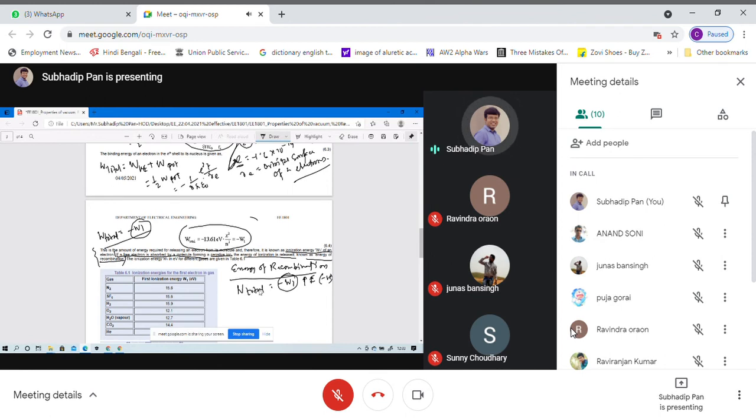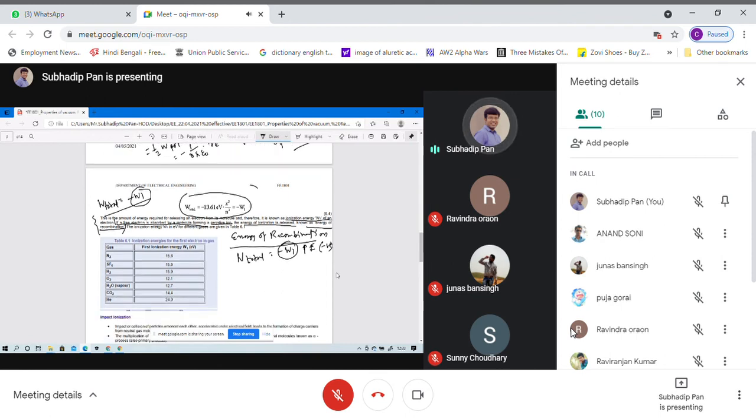Okay, so now we will go to the table for the different gases. Now we will show, for the different gases, what the values of your W1 will be.